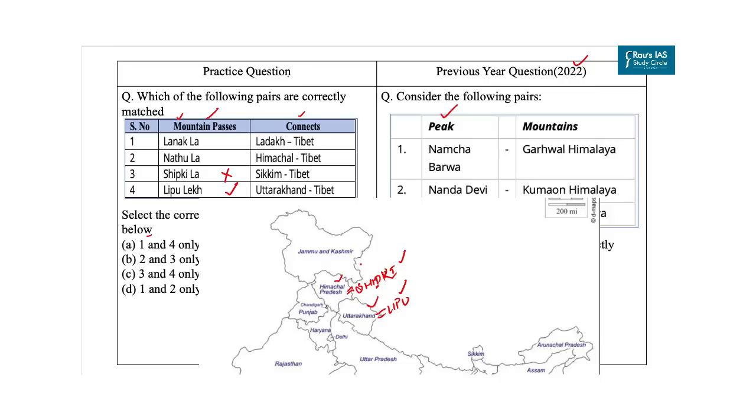Now let's come to the next pass, that is Lanakpla, that is here. It is a mountain pass in the disputed Aksai Chin region. It connects Ladakh to Tibet. So our first option is correct.